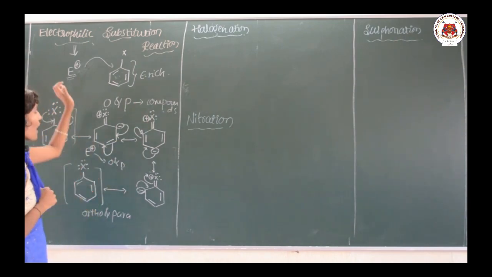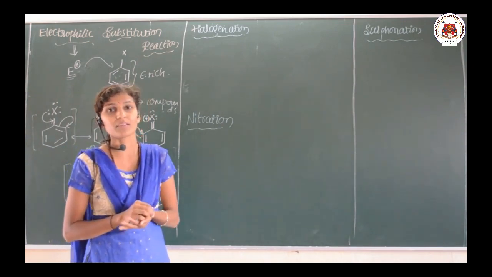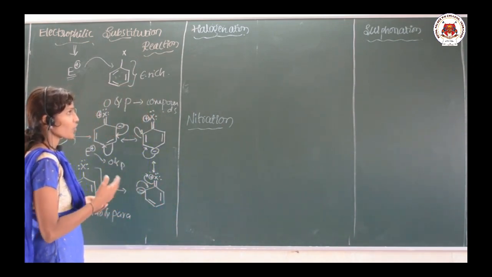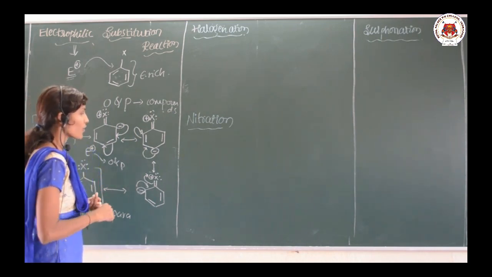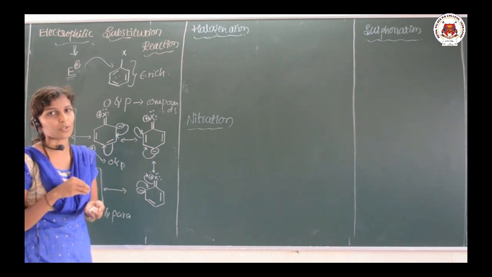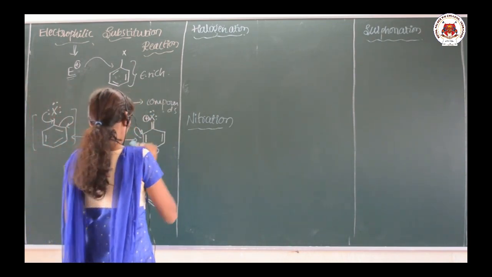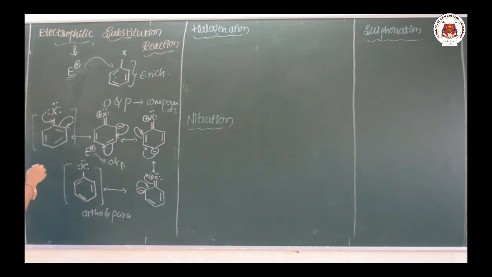Clear? So the haloarenes undergo many different types of electrophilic substitution reactions. In that, halogenation, nitration, sulfonation, Friedel-Crafts alkylation, Friedel-Crafts acylation, all these we are going to study. And one more thing I want to tell you here, that ortho and para products are possible, as I said.